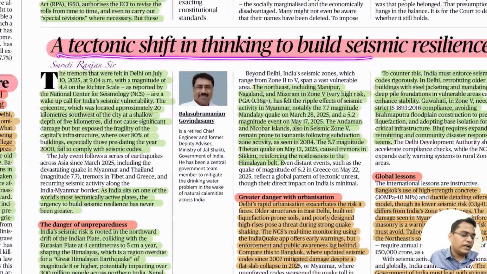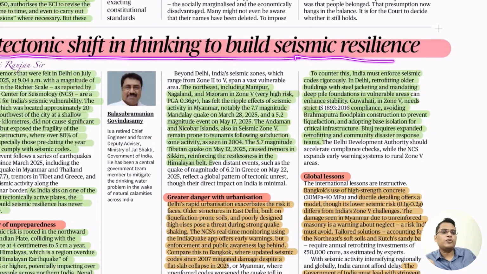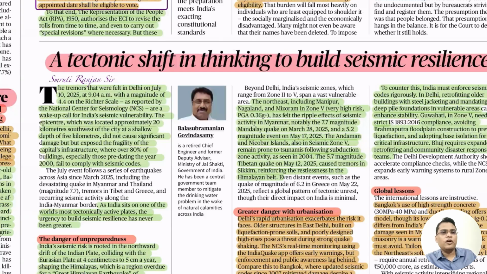If you look into India's seismic map, to be very precise, you will find that the majority of our cities, like Delhi, are located in seismic zone 5. Even the north is also located there. So in case of any earthquake, we are going to have severe damage to our urban centers. So we need to prepare, we need to retrofit our buildings, and we need to make our designs more sustainable.